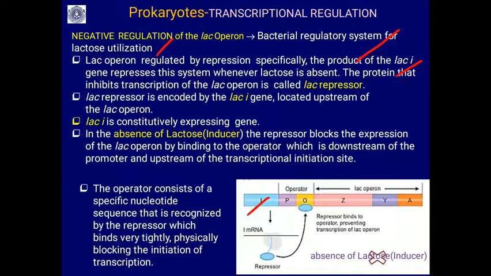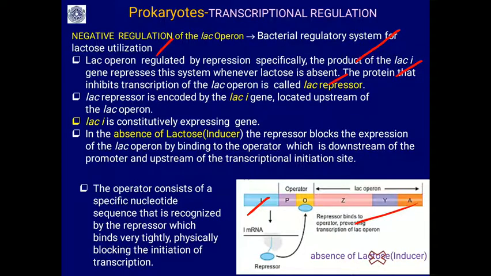So this system is repressed whenever lactose is absent. When lactose is absent in the medium, this protein inhibits the transcription of the lac operon because these enzymes are not required.